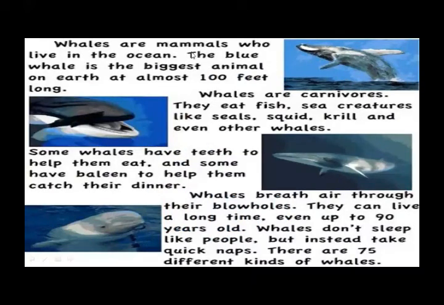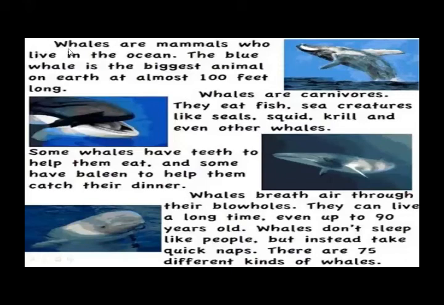Whales are mammals who live in the ocean. The blue whale is the biggest animal on earth at almost 100 feet long. Whales are carnivorous. They eat fish, sea creatures like seals, squid, krill, and even other whales.